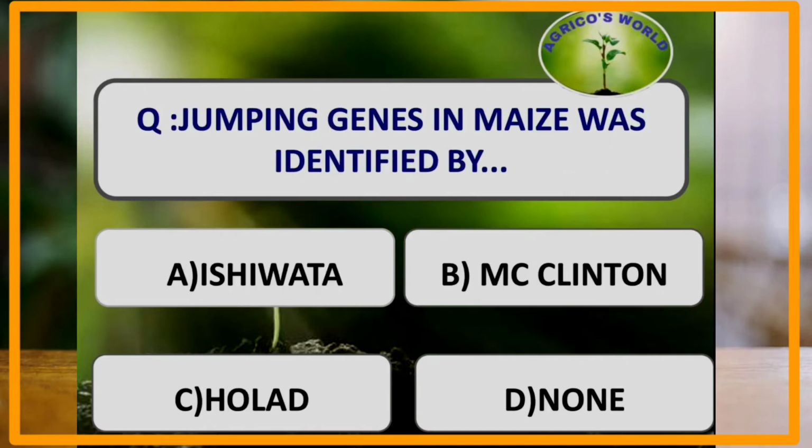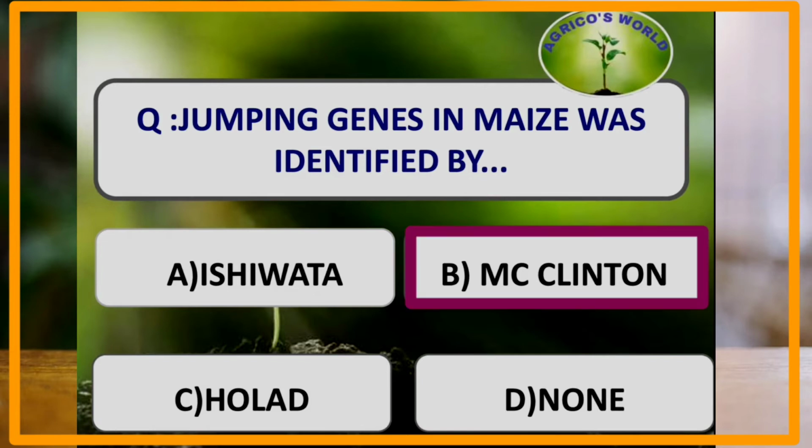Jumping genes in maize were identified by. Jumping genes are a special type of genes which move from one place to another place in the chromosome, and these genes were identified by Barbara McClintock in maize.